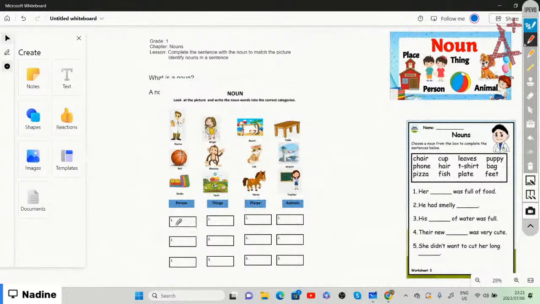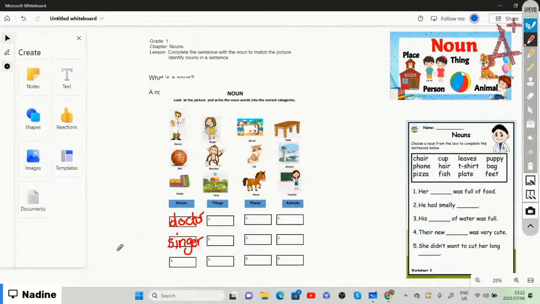We are going to say that the doctor is a person, so we write doctor under person. The singer: is the singer a person, a thing, a place, or an animal? A singer is someone that sings, which means that it is a person. So we're going to put singer over here.